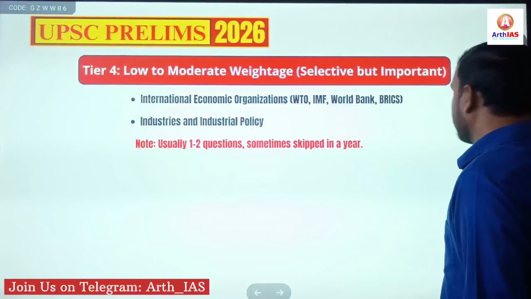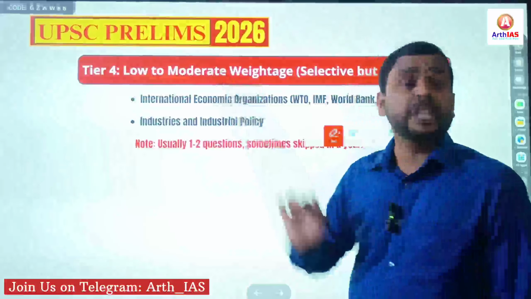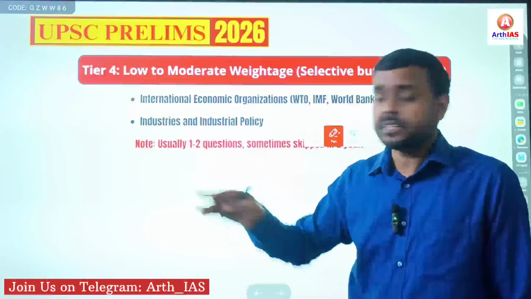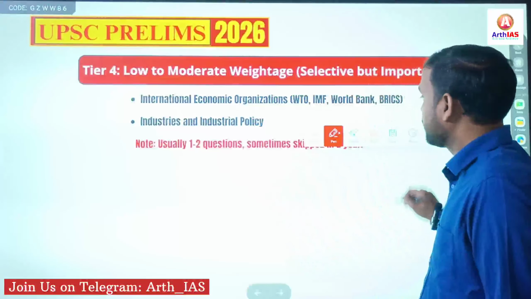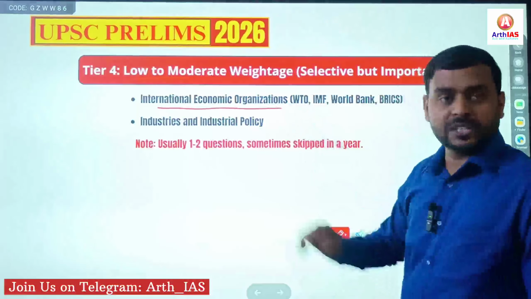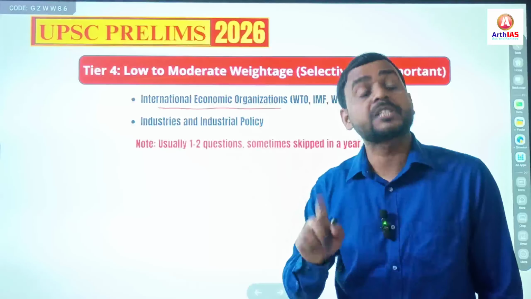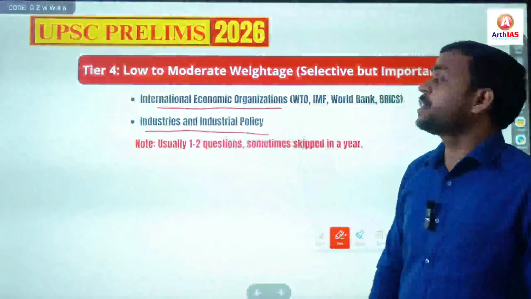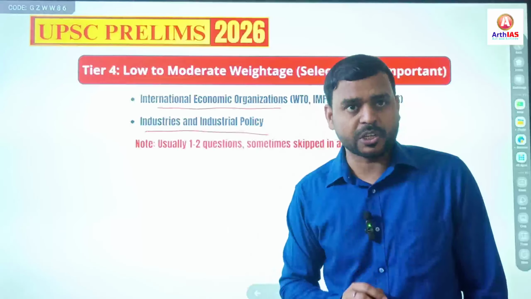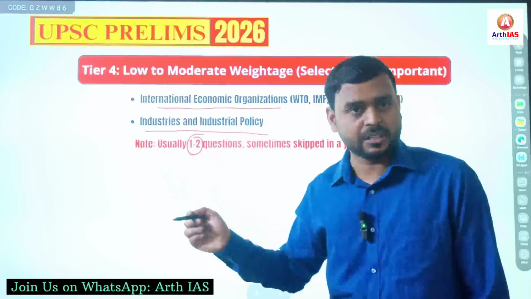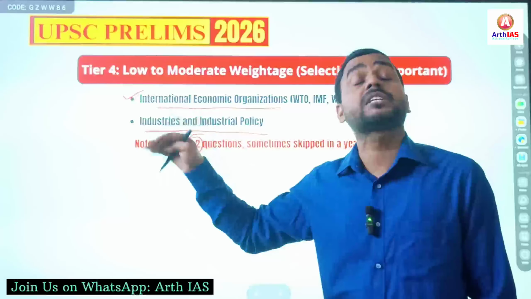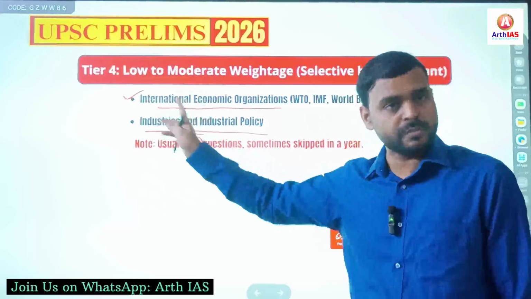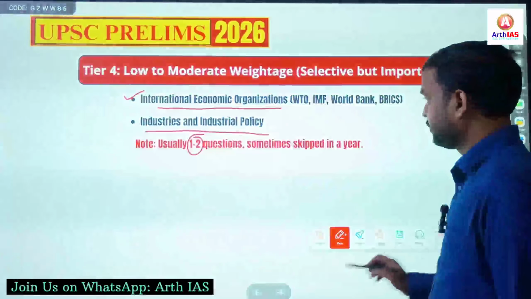Next, tier 4, low to moderate weightage. Here the weightage is low in comparison to tiers 1 to 3. International economic organizations, WTO, IMF, World Bank, Asian Development Bank, and industries and industrial policies are also important. Here generally 1 to 2 questions are asked. Sometimes international economic organizations are skipped, but mostly you can expect 1 or 2 questions from these topics.